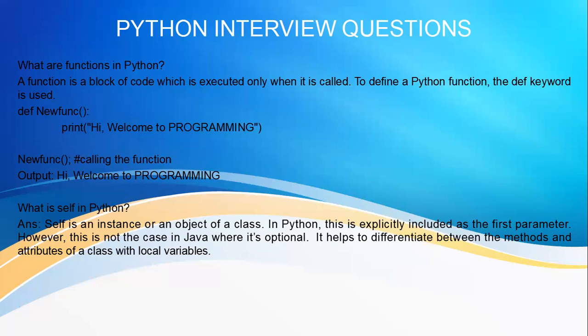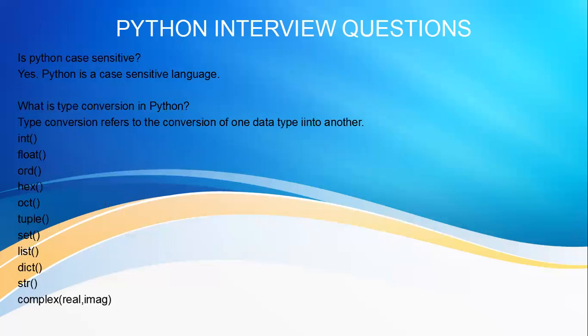Print is a function. In the previous slide I have shown you int, float, hexadecimal, ord, octal, tuple, set, list, dictionary, string, complex. All these are built-in functions. As I told you, there are around 2000, maybe more than 2000, I guess.